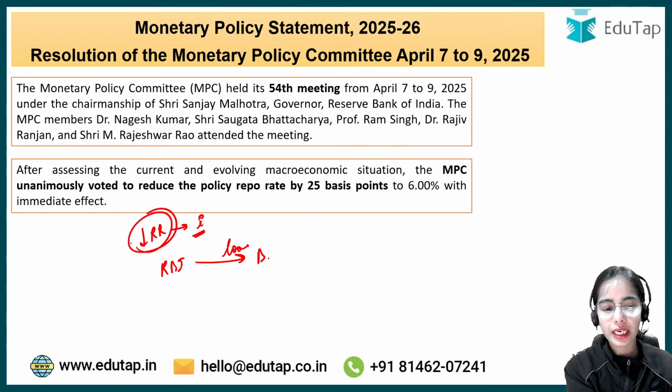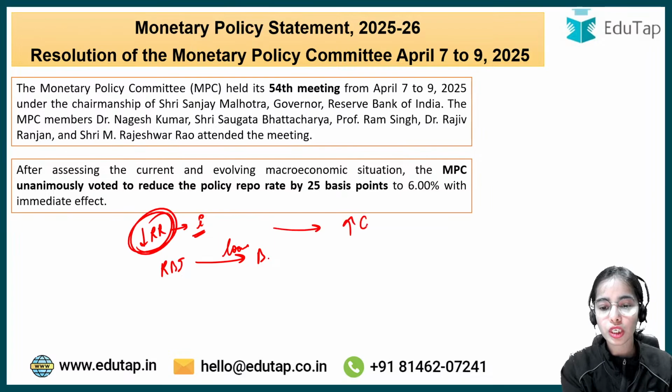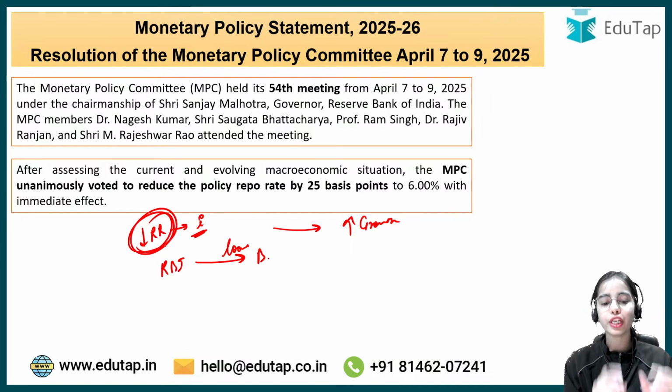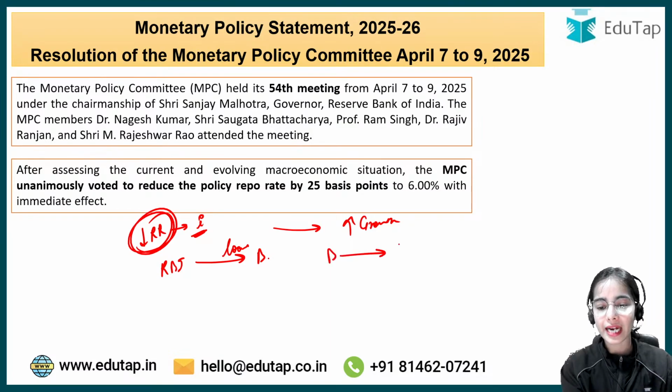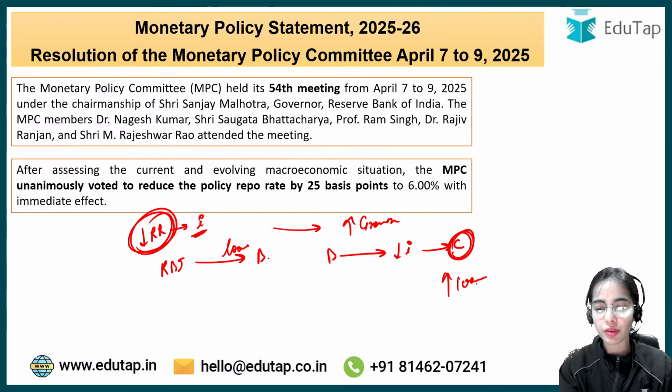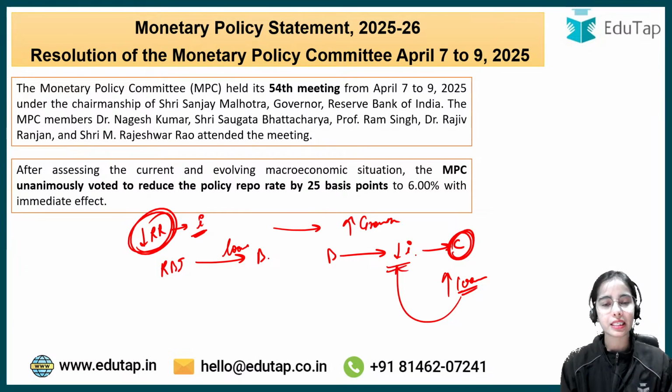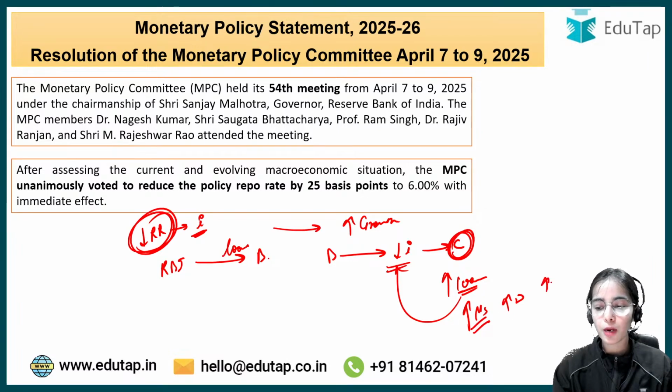So the repo rate is decreased to boost the growth in the country, because if RBI is lending at a lesser repo rate to the banks, banks will lend at a lesser interest rate to the customers. So this will make the people take more loans in the country. The people will take more loans at a lesser interest rate, and so there will be more money supply in the economy, more demand, more production in the economy, and the economic growth will happen.